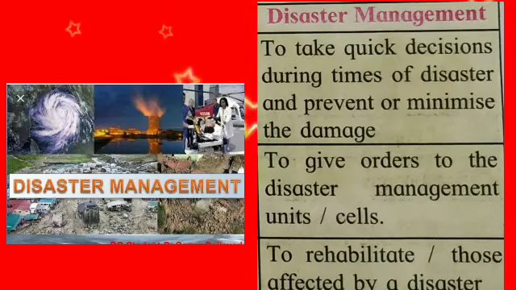To give orders to the disaster management unit or the cells. Also, to rehabilitate those affected by a disaster. Rehabilitate means what? Means the process of helping a person who has suffered an illness or injury to restore lost skills and so regain maximum self-sufficiency.